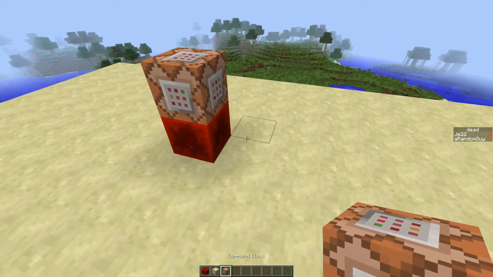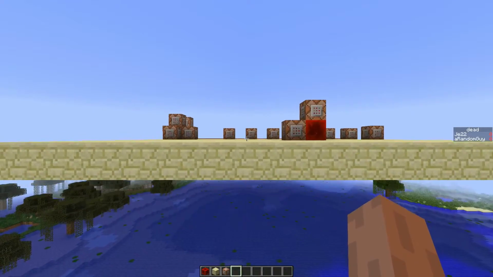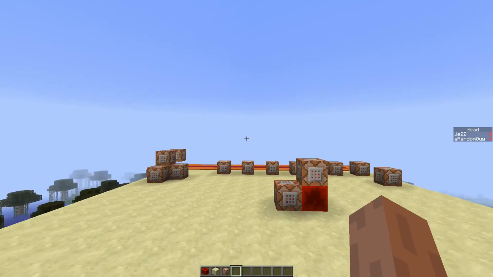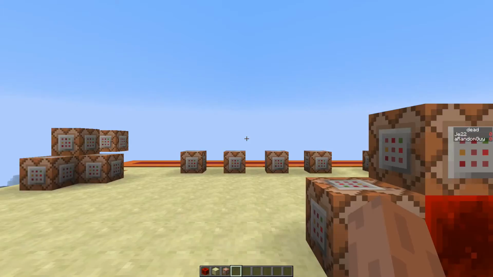If you want to actually troll your friends, you can also just attach this command to a clock, and you'll have to replace this with the player you want to troll. This way they can still move, but they can't look in any other direction. And if you want to look in another direction again, you just have to break this command block. Wait, oh. Aw.